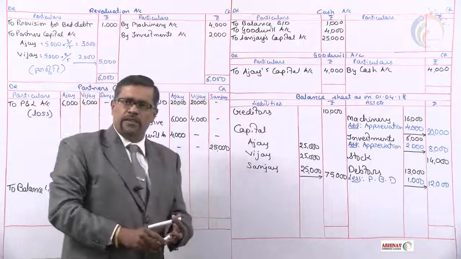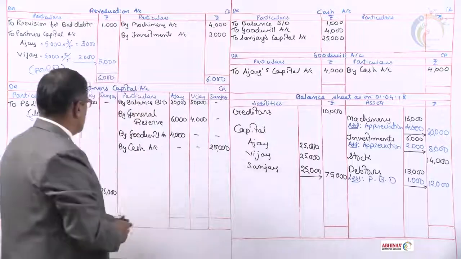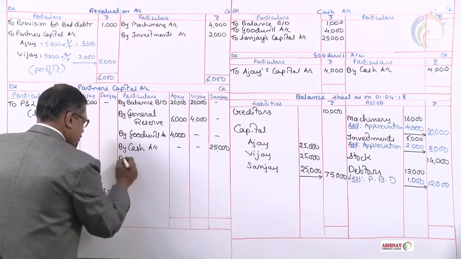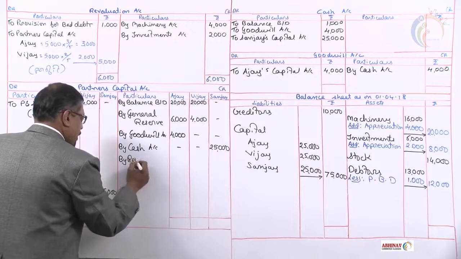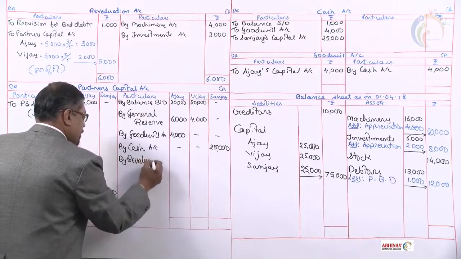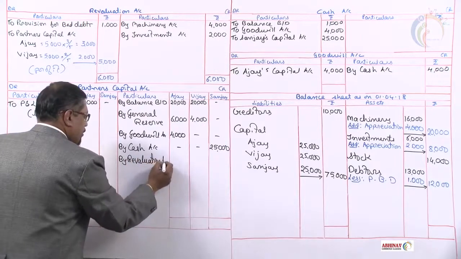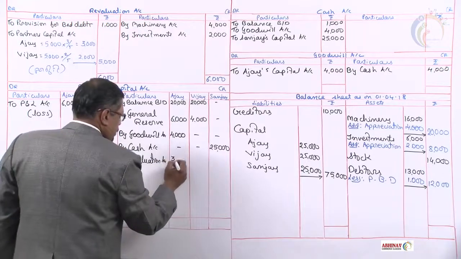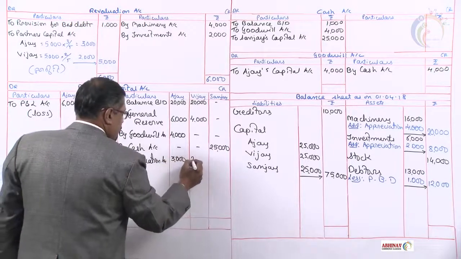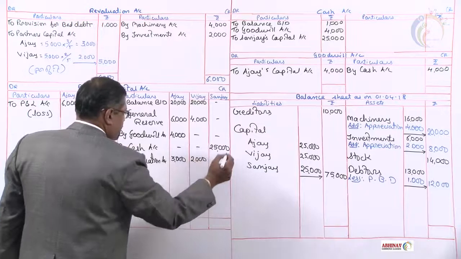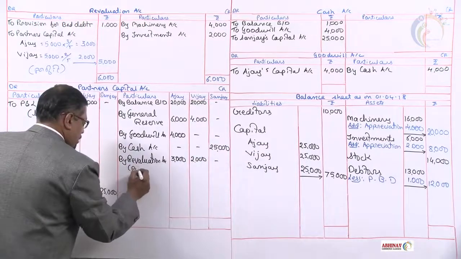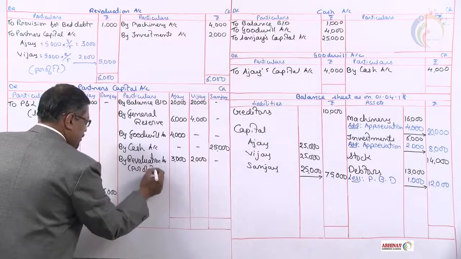We'll transfer this to their partners' capital account, by revaluation account. Let us transfer 3,000 and 2,000. This is nothing but the profit that we have transferred.